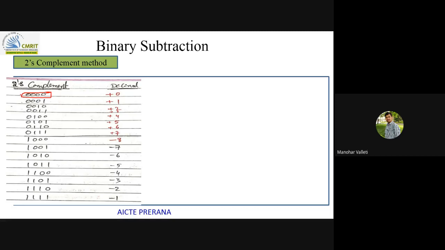If we apply a 2's complement on this, first I need to apply 1's complement, right? 1's complement gives all ones, next add 1. So 0, 0, 0, 0 with carry 1.